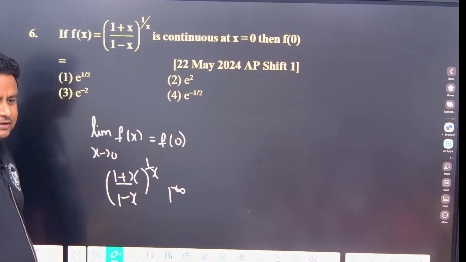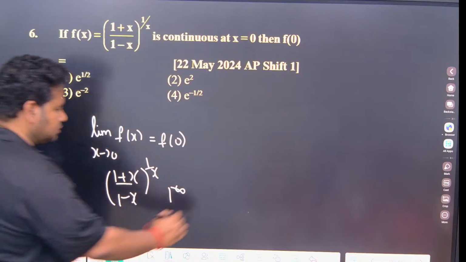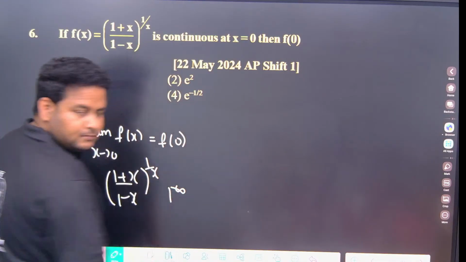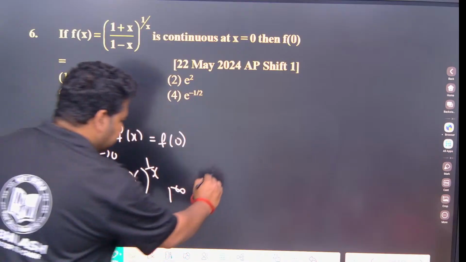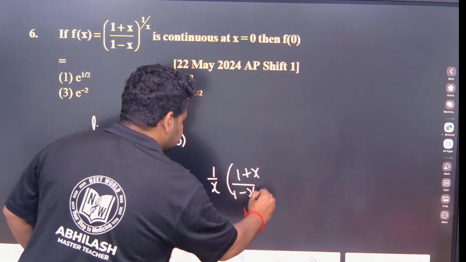Tree monkey property. That's all. So what we will do, we will bring this down and we will subtract by minus 1. So this will become what? If I use tree monkey property, this you will understand when I do it. So 1 by x into 1 plus x by 1 minus x minus 1.